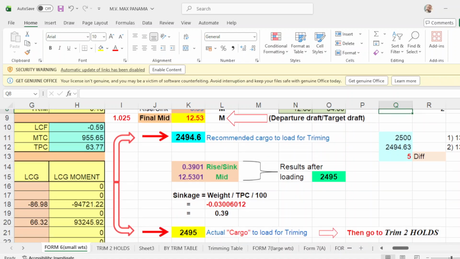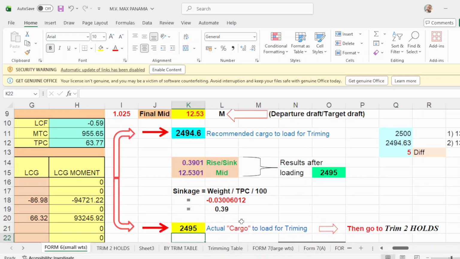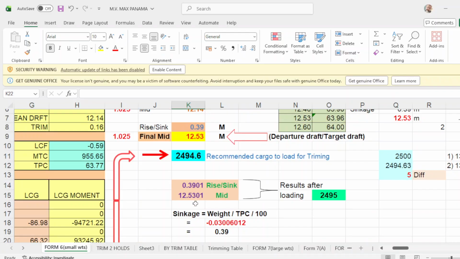Now, scroll down, follow this arrow. What if we round this figure up, we put it 2495, okay? Once you loaded 2495, look what will be the result. Your mid drop will be a little bit over 12.53, a little bit over 01, and your sinkage is 3901, a little bit over.